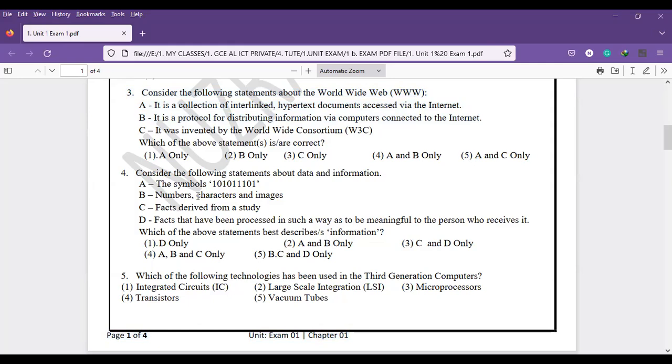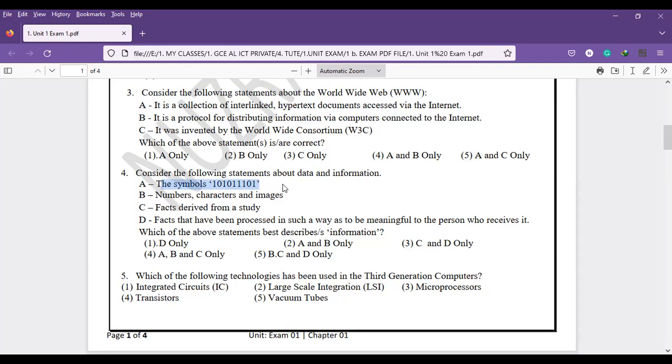Question number 4. Consider the following statements about data and information. Data means symbols, numbers, characters, images. These are the data. C and D: facts derived from a study or lessons, or study on research, means we are collecting facts from the studies.